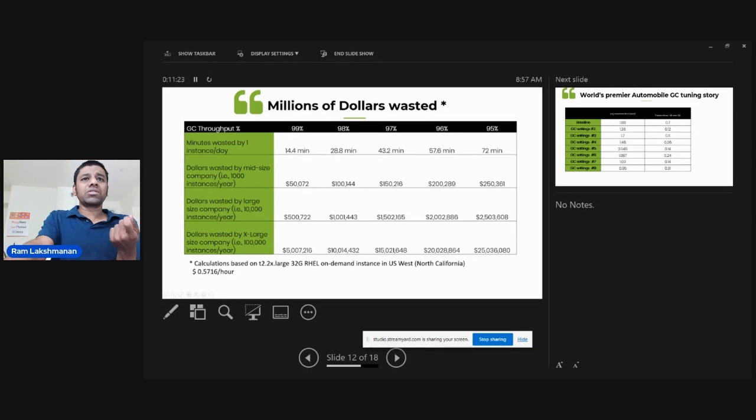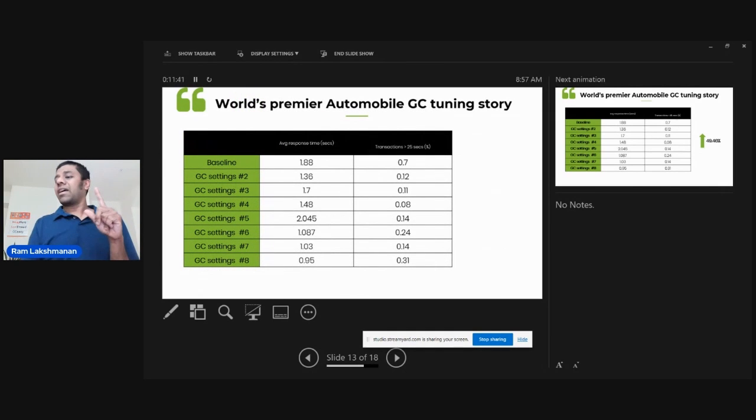This is 10 million US dollars you're wasting. But if your throughput is 95%, that means you're wasting like $25 million in compute, which is a huge sum. If we tune our garbage collection, we can optimize this, right? And one more thing: when you optimize your garbage collection, you're not just optimizing that pause time. You're in fact optimizing your overall application response time because the GC pauses your application. If I'm going to minimize my pauses, then my overall response time gets better.